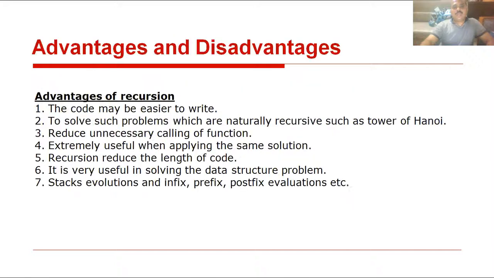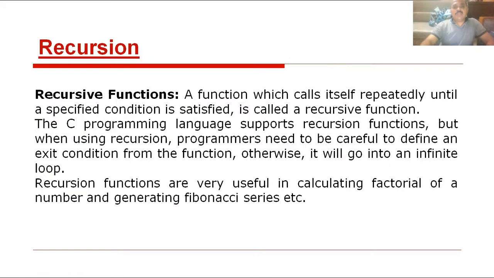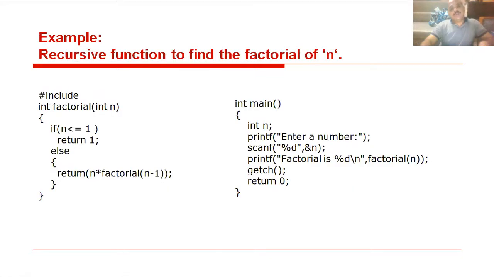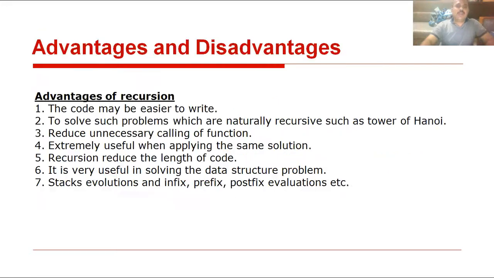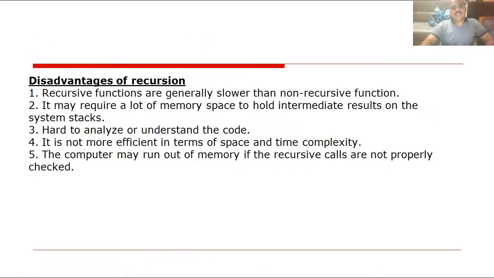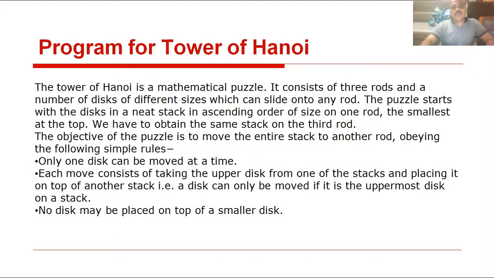A recursive function, a function calls itself again and again until the condition becomes false. All of you. So I explained it, I gave examples. So using for loop and recursive function, what are the differences between recursion and iteration? Okay. Then advantages and disadvantages of recursive functions. So then program for Tower of Hanoi, I explained.